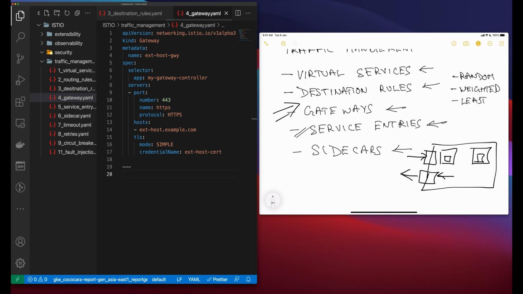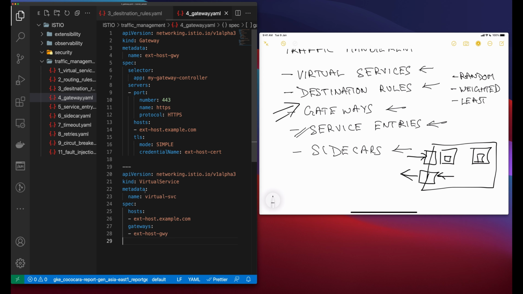Now to specify routing and for the gateway to work as intended, you must also bind a gateway to a virtual service. You do this by using virtual service's gateway field. So in this case, I will have to create a virtual service with gateway name external host gateway. So this is the same name which I am specifying at the top here when I am creating a gateway. So this is how you can bind your gateway to a virtual service, and then you will be able to route the traffic.